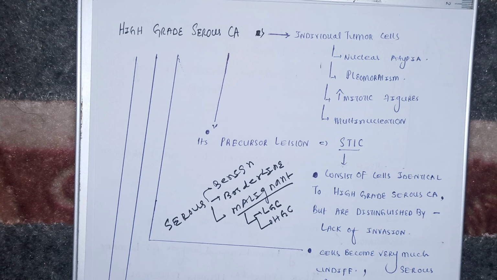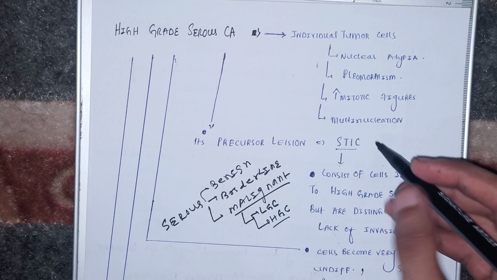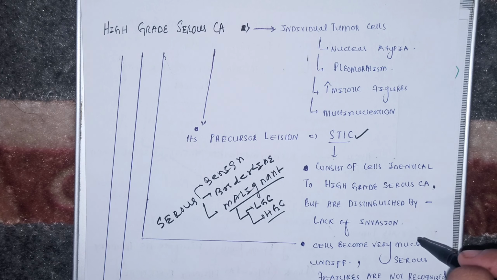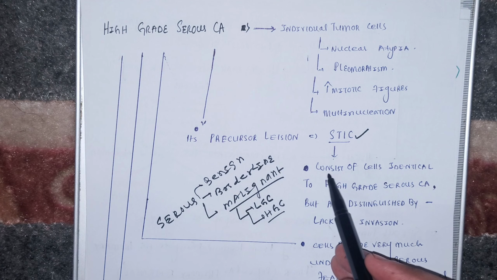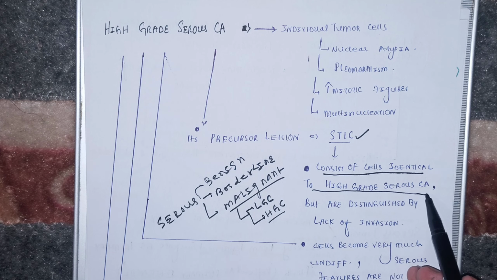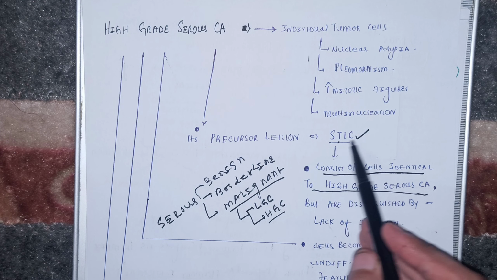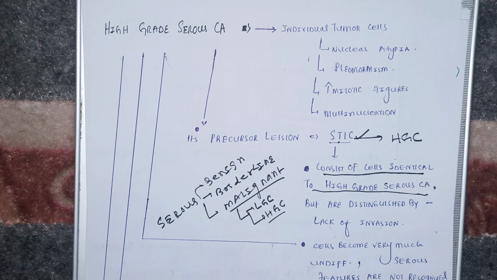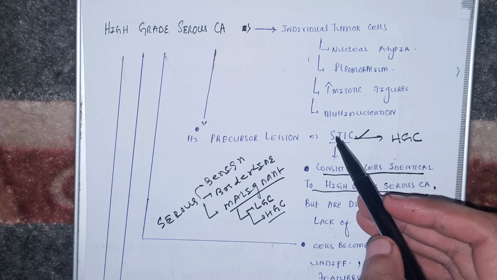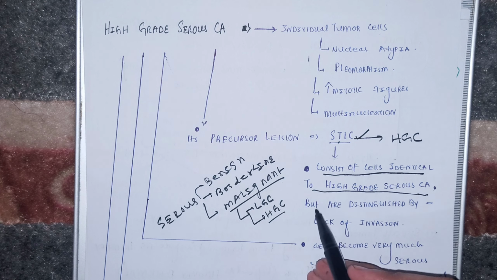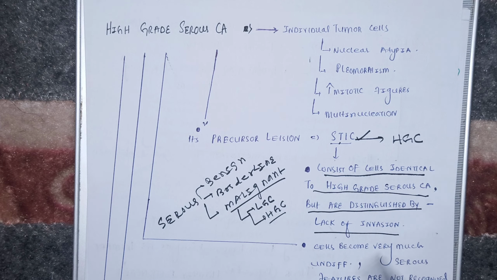The precursor lesion, beta, the precursor lesion of the high grade carcinoma is STIC, that is serous tubal intraepithelial carcinoma, which develops in the fallopian tube. Okay, and it is consisting of the cells which are very much identical to the high grade serous carcinoma. ये precursor लेयन है, इससे बनना है हाई ग्रेड सीरस कार्सिनोमा. ओके, और जो इसके अंदर सेल्स होते हैं they are very much resembling to this high grade serous carcinoma के सेल्स, but they too are distinguished by the lack of the invasion.